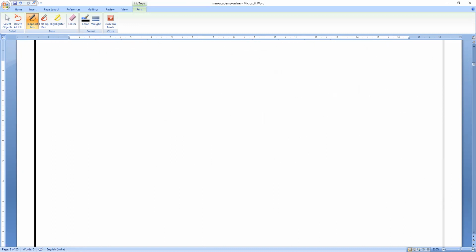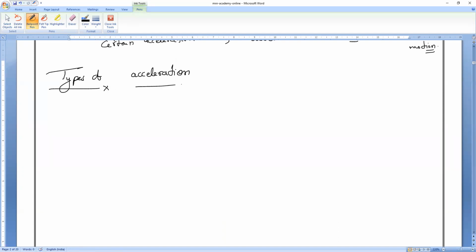Clear? In today's class, the next concept we are going to study is types of acceleration. Please keep ready. So let's start. Acceleration can be mainly of two types.